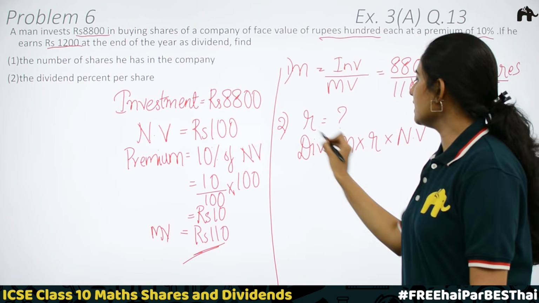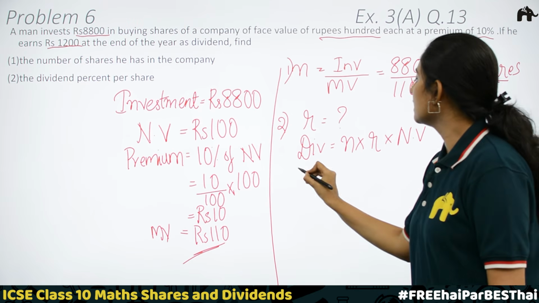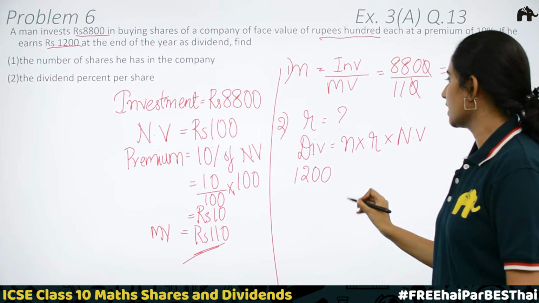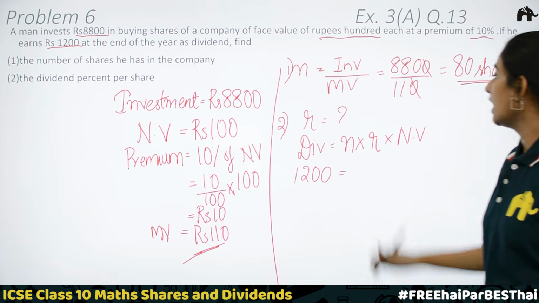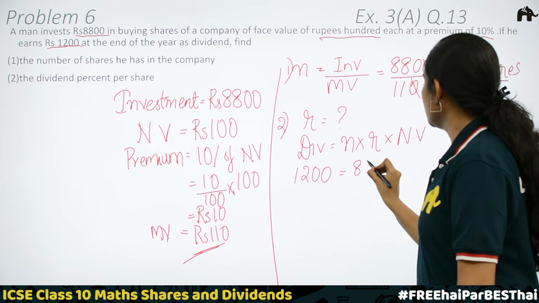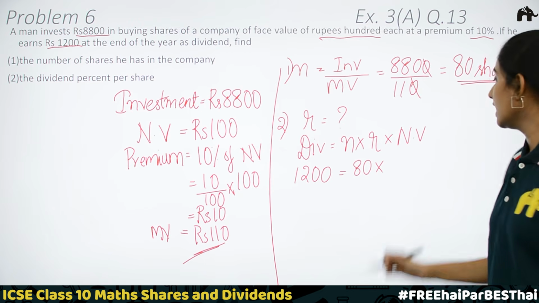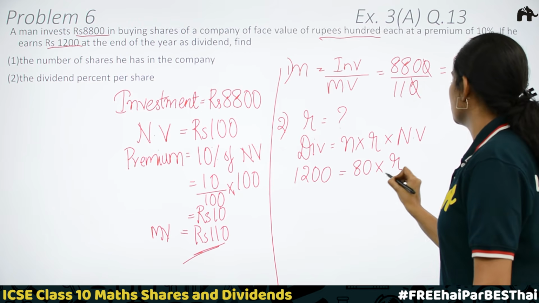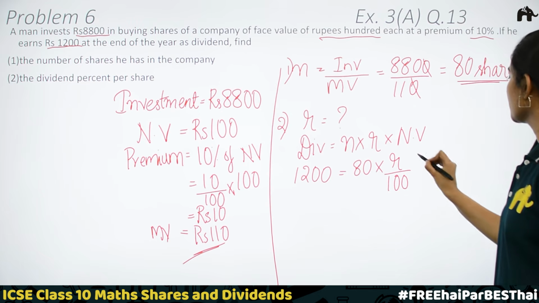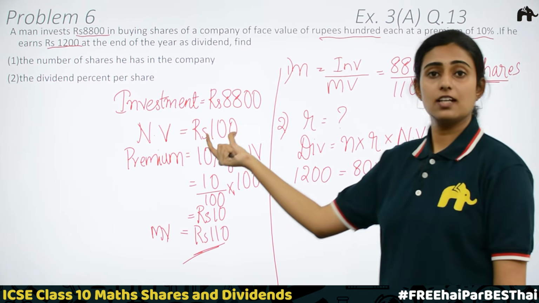Now, what is the dividend here? Here the dividend is 1,200. Then N is the number of shares, which is 80. Rate of dividend we don't know. Let's say the rate of dividend is R, so you have to write it as R by 100 into nominal value. Nominal value is 100.